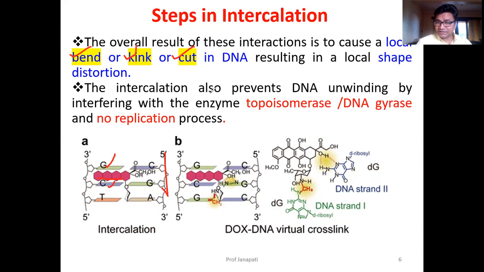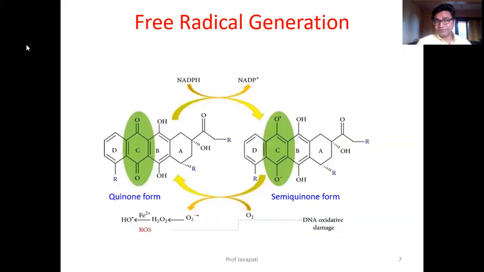The intercalation also prevents DNA unwinding by blocking the activity of topoisomerase or DNA gyrase enzyme. DNA has to unwind for the replication process. When there is no unwinding, there is no further DNA process, and thereby the cancer cell will die. Now the free radical mechanism: here the drug is in quinone form.